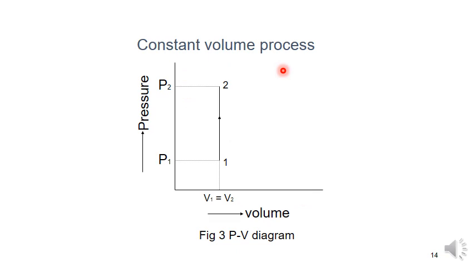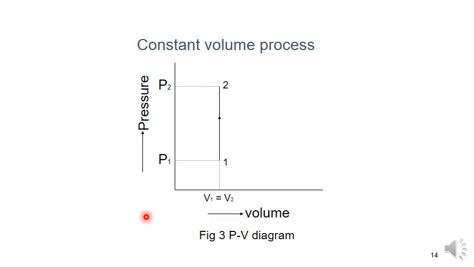In the examination they will ask you to draw the PV diagram for the constant volume process. Just draw P on the y-axis and V on the x-axis. Here the volume is constant, meaning V1 is equal to V2, but the pressure is increasing from P1 to P2, state 1 to state 2. So this is the PV diagram for the constant volume process. This is very important, so remember the PV diagram and TS diagram of each process.